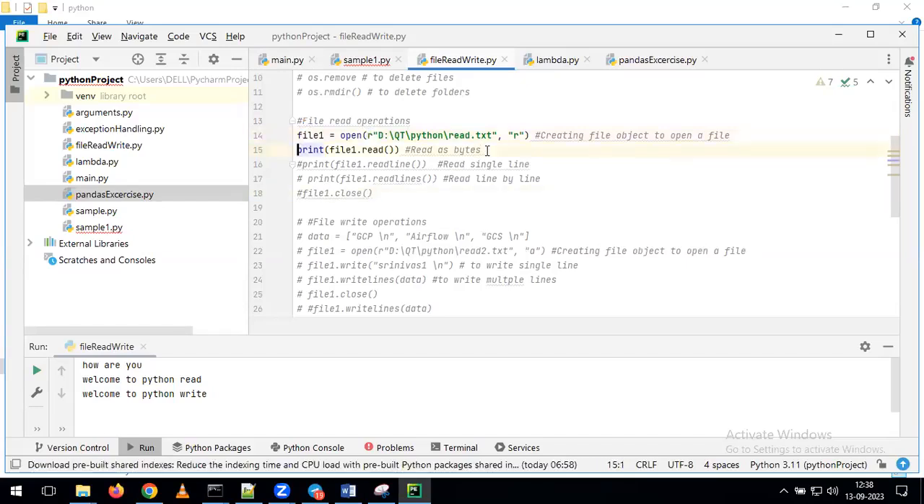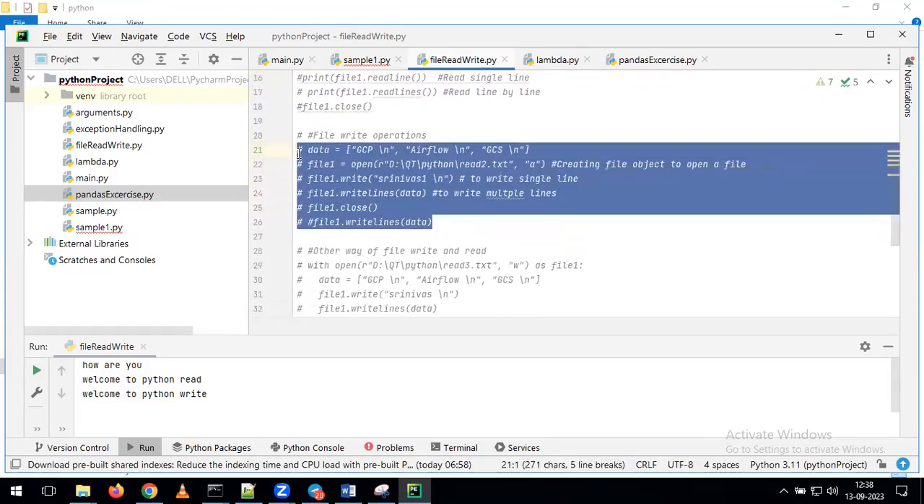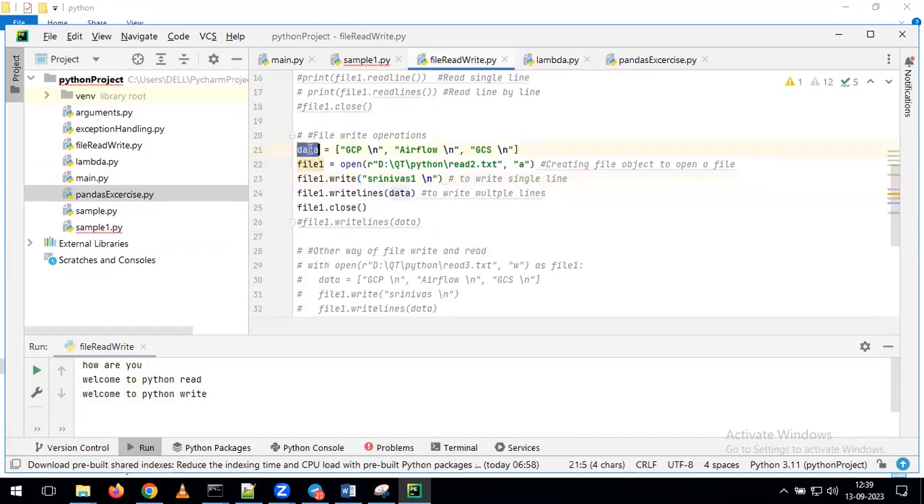If no questions, please see the second example. In this second example, I want to perform the write operations. If you want to perform write operations on top of the file, first we need to define what data you want to add. For that reason, I am creating a list. In this list, the values I'm giving are GCP, Airflow, GCS. These three lines I want to add. But how can we say these three are three different lines?